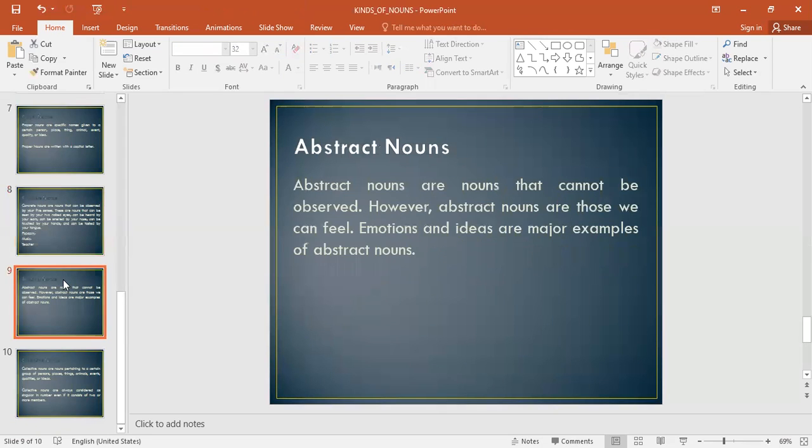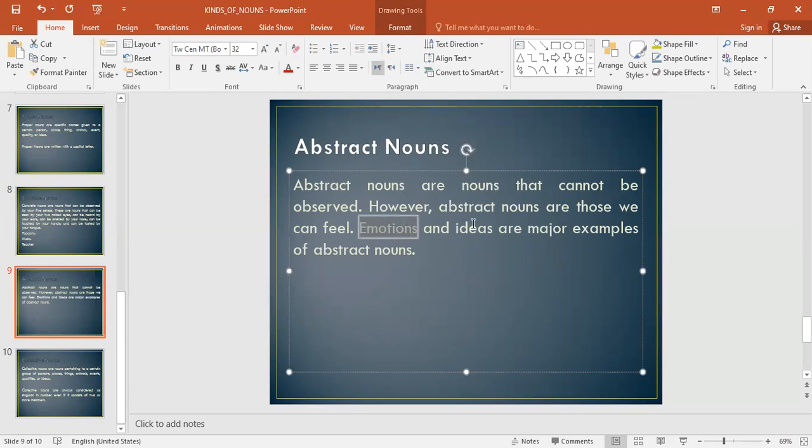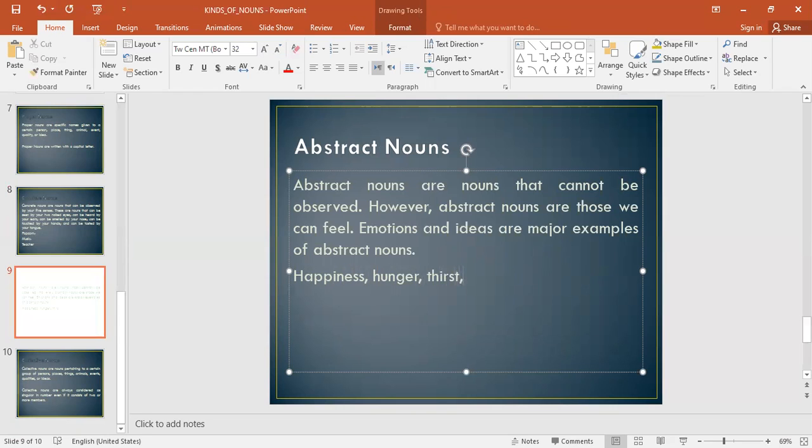Now, what is the opposite of a concrete noun is an abstract noun, all right? They cannot be observed, okay? You cannot perceive them with those five senses. They are usually emotions and ideas, okay? Emotions and ideas. And I like to mention a few, like for example, happiness. We cannot see or physically touch happiness, all right? Happiness is an emotion, all right? Just like hunger and just like thirst, just like love and hate, okay?